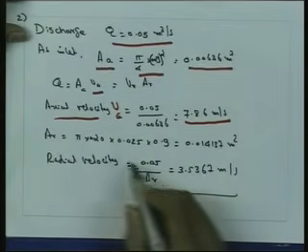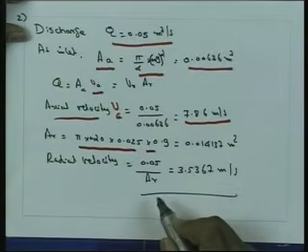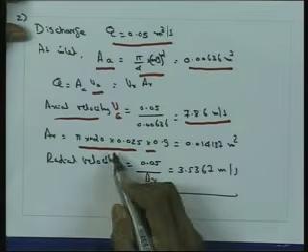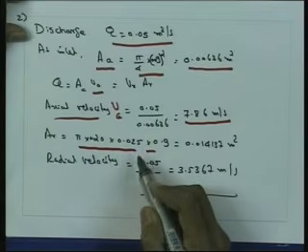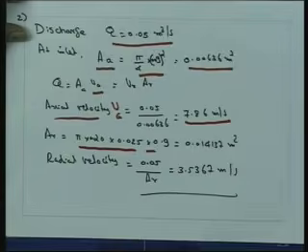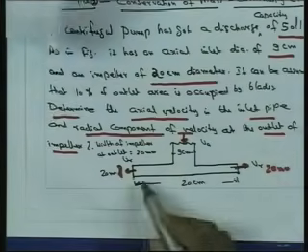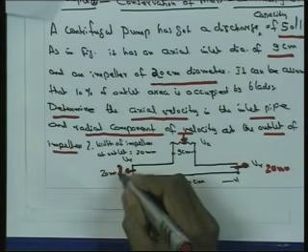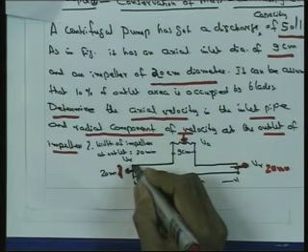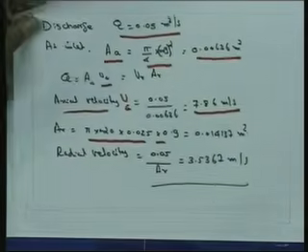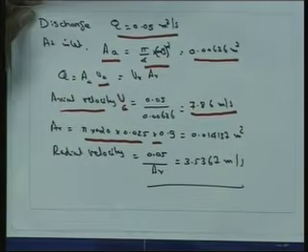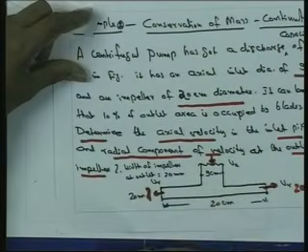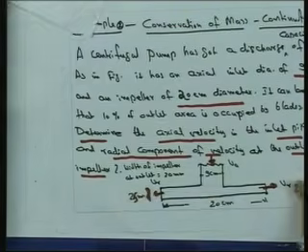We can find the effective area by taking the diameter of the impeller: pi into 0.2 into 0.025, since 20 centimeter is what is given here, and 0.025 is the depth.